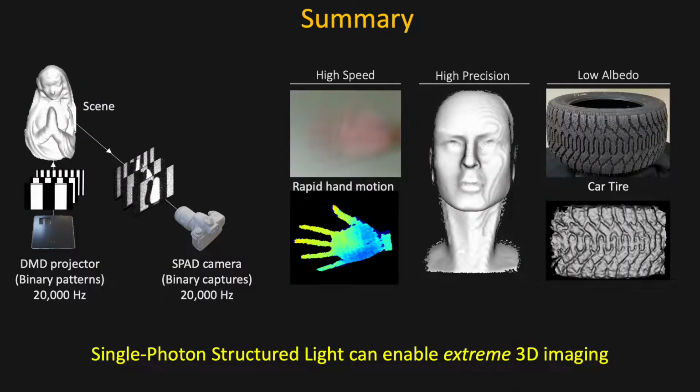In summary, single-photon SL is designed to address various trade-offs inherent to structured light systems. Single-photon SL can enable extreme 3D imaging that features high speed, high precision, and robustness in low SNR conditions.